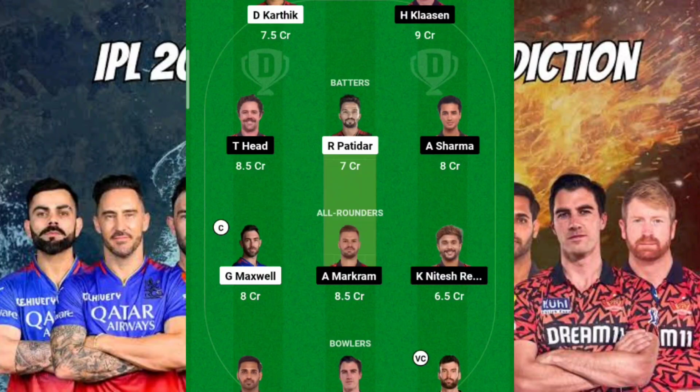Here I'm applying pure one to one with respect to one side. Again, I've kept Glenn Maxwell as my captain, expecting that he will finish the match today. And again, that is a very rare case because he's out of form. At the same time, I have kept Reece Topley as my vice captain, expecting that he will take 3 wickets. Most probably this is the case where RCB are chasing, and in the first innings SRH are definitely scoring a very good, decent score with a very good opening partnership between Abhishek Sharma as well as Travis Head. Fine. So this is what my team is about for this particular scenario.